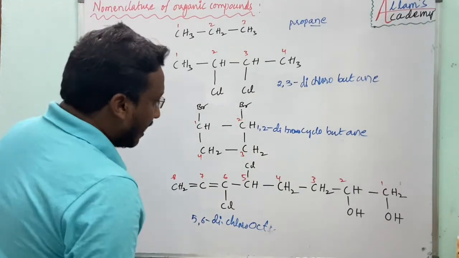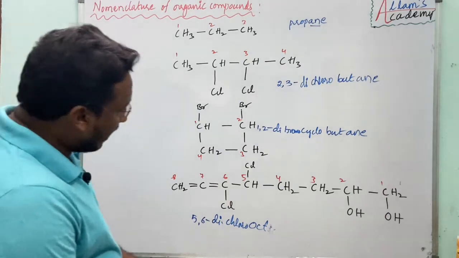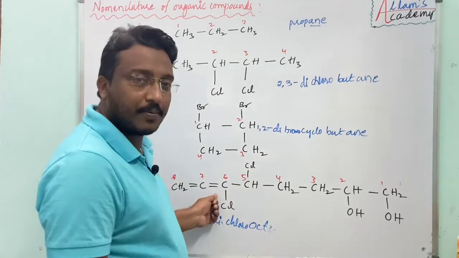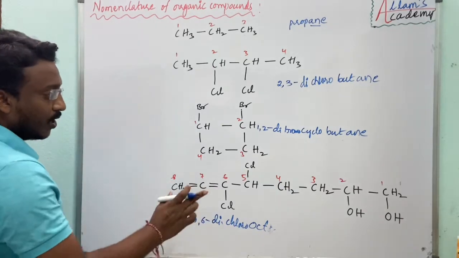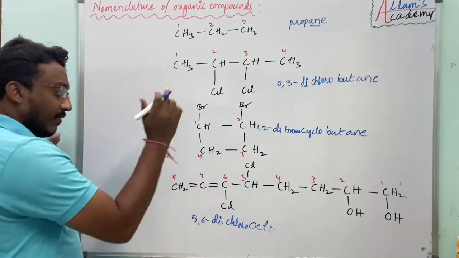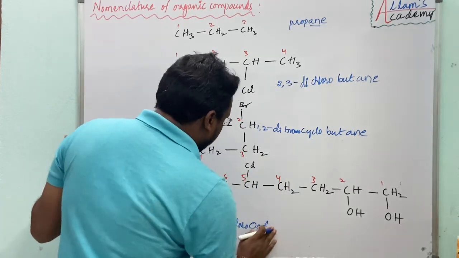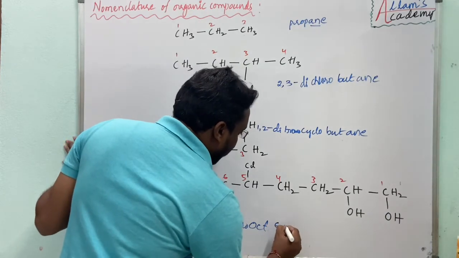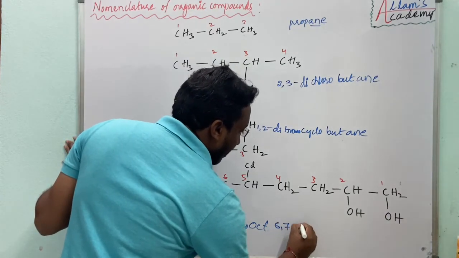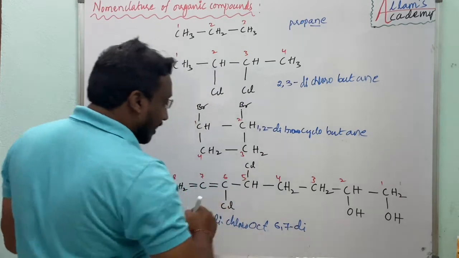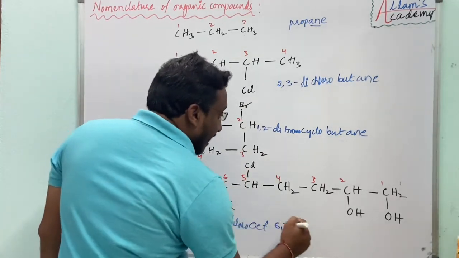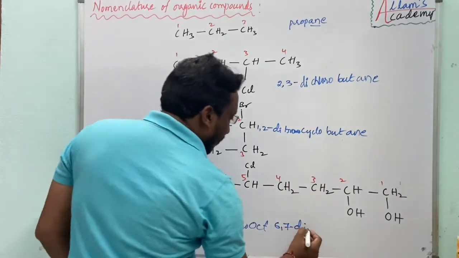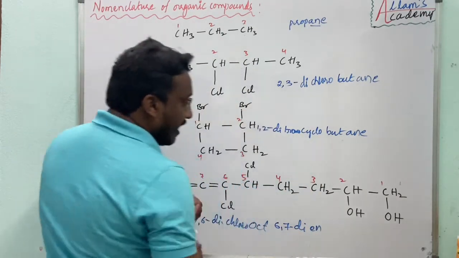Then here it has double bonds. How many double bonds are given in the compound? 2 double bonds, at the 6th and 7th. So we have to write 6,7-di, meaning twice, 6,7-diene, not just ene.